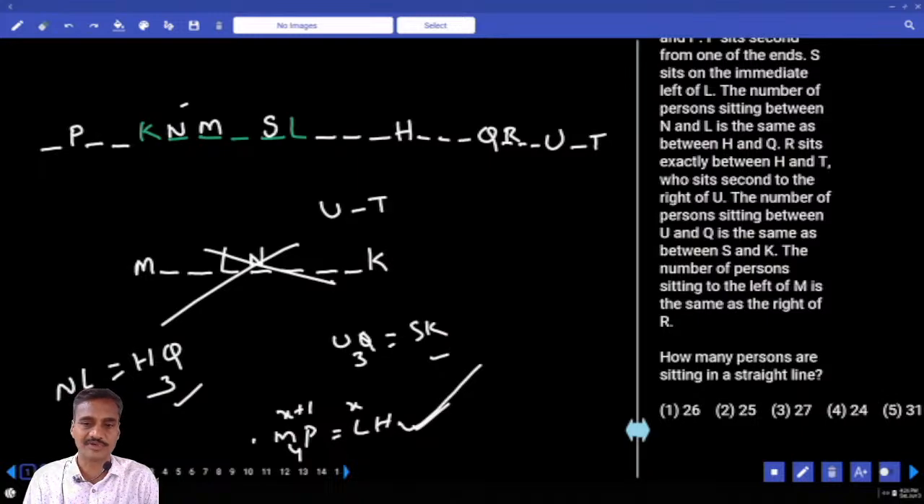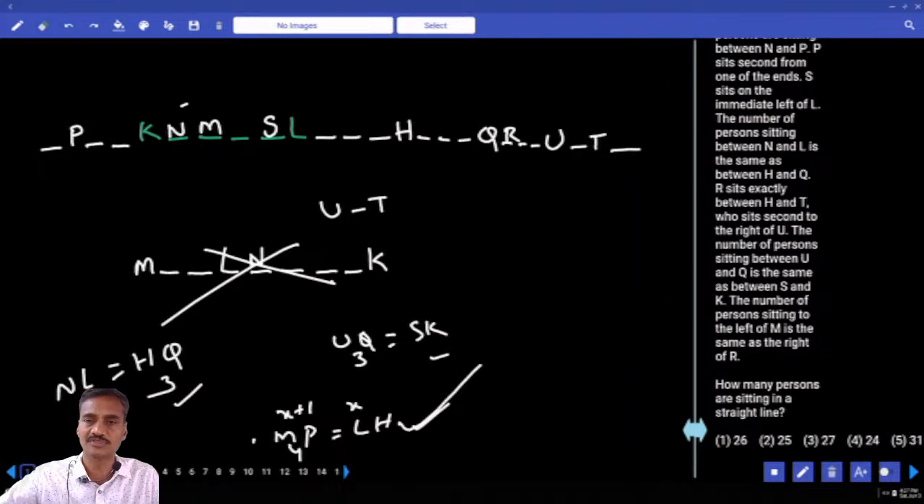R sits exactly between H and T. 1, 2, 3, 4. Here also 1, 2, 3. Clear? Any other information that is left over? T sits second to the right of U. Number of persons between U and Q same. Number of persons sitting to the left of M is the same as to the right of R. Left of M how many? 1, 2, 3, 4, 5, 6. Right of R, as of now there are 5. There is one more person on the right hand side. Clear?